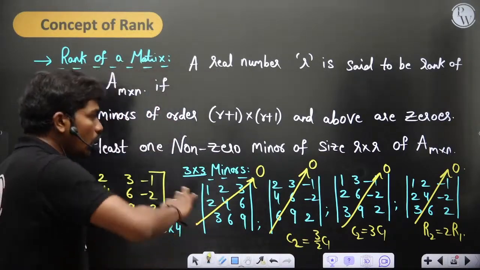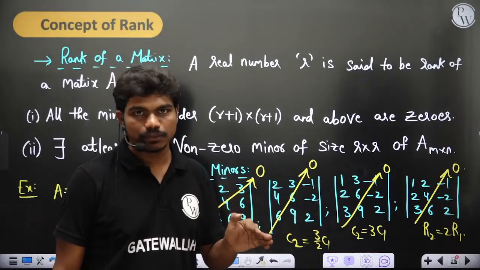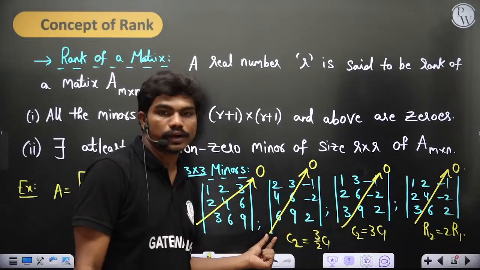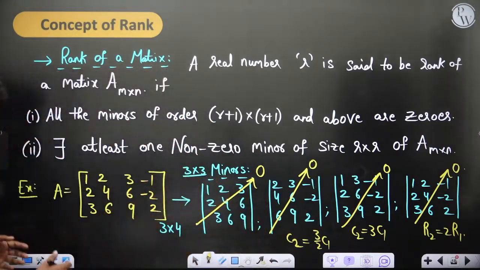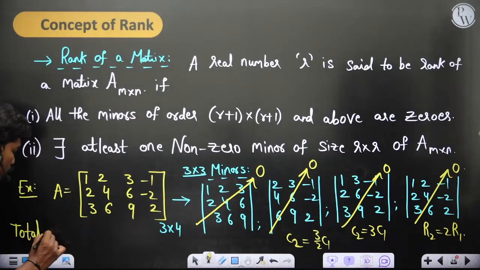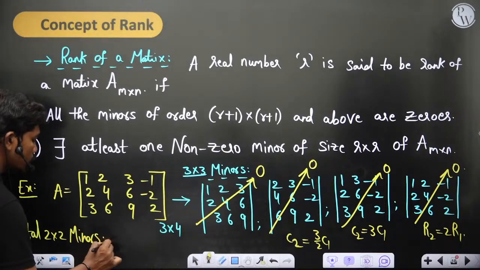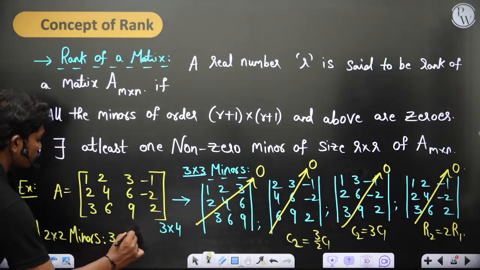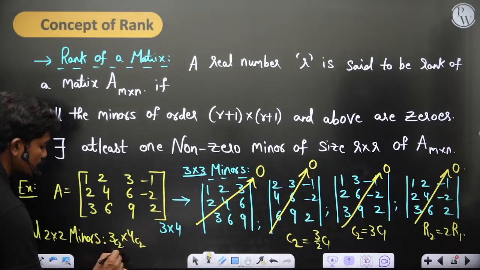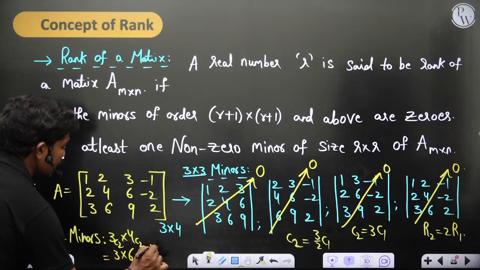Now let's see, all these are zeros. If all these are zeros, then the next possible maximum size is 2 by 2, so we will check 2 by 2s. How many 2 by 2s will you get? There are 3 rows, so you can pick any 2 of them, and 4 columns, so you can pick any 2 of them. 3C2 is same as 3C1, which is 3, and 4C2 is 4 into 3 by 2 into 1, which is 6. So in total you have 18 minors.